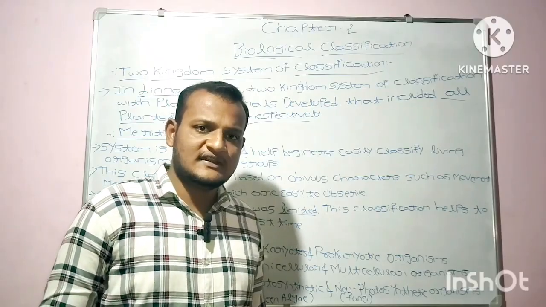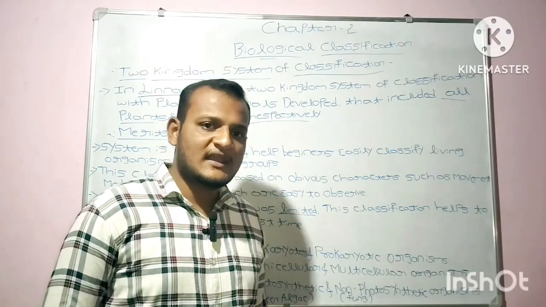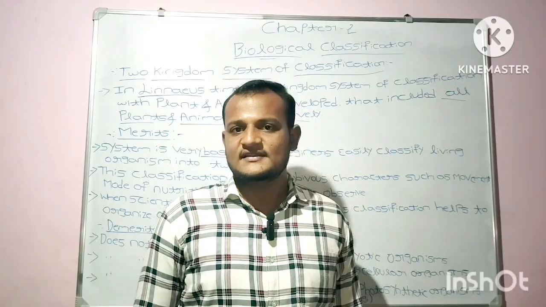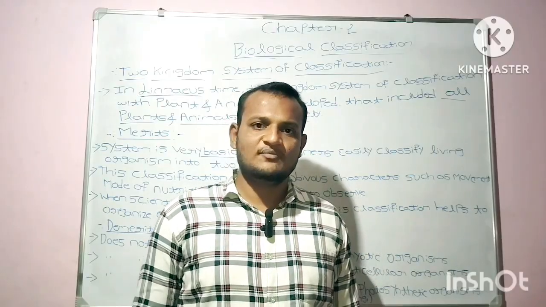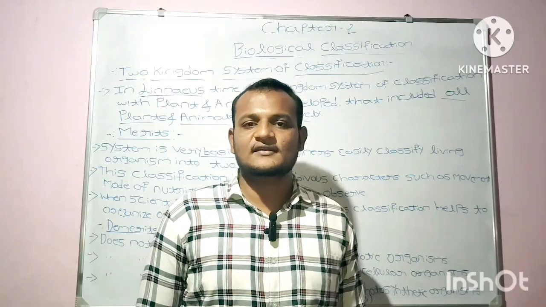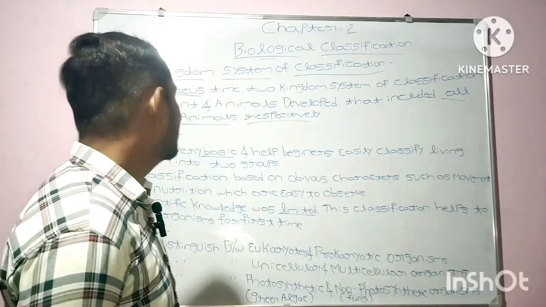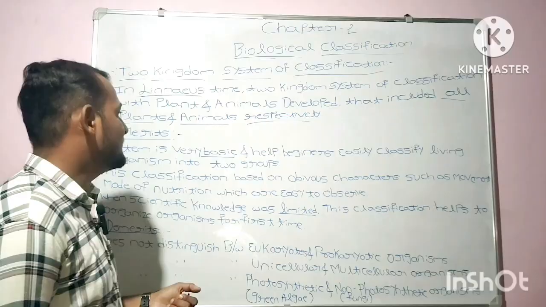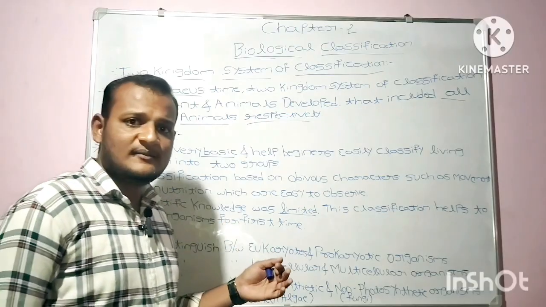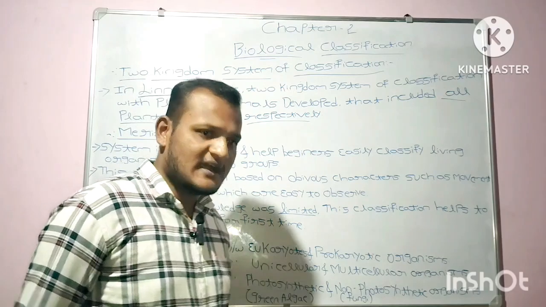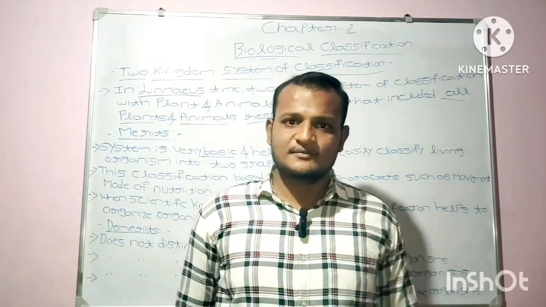As you know, photosynthetic organisms are green algae and non-photosynthetic organisms are fungi. This system does not distinguish between photosynthetic and non-photosynthetic organisms. In this concept, we have studied the two kingdom system of classification as well as its merits and demerits. I hope you have cleared about this concept.